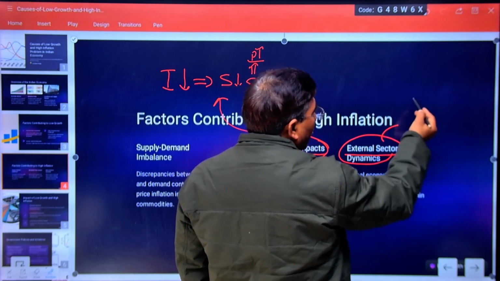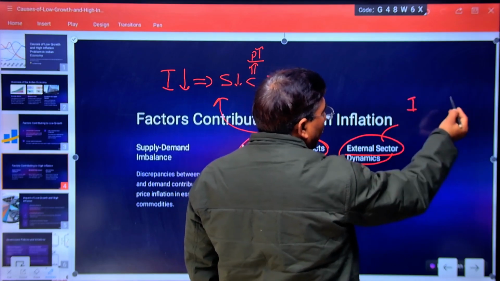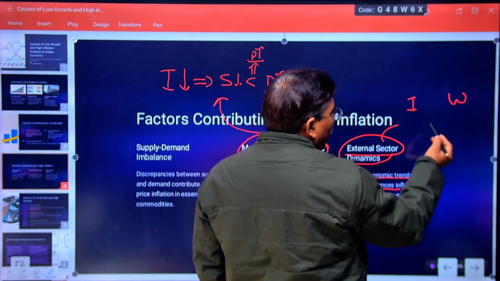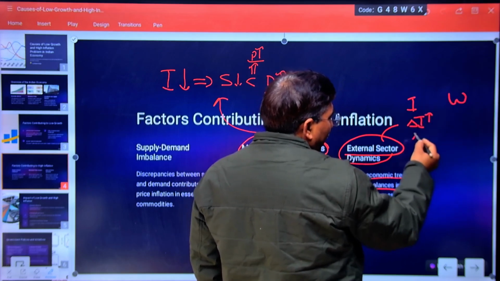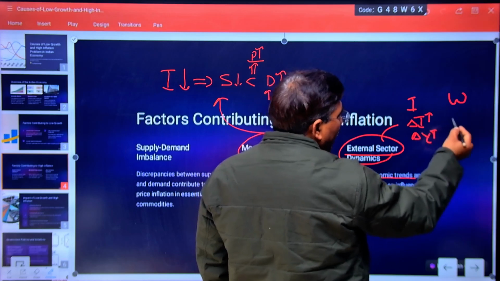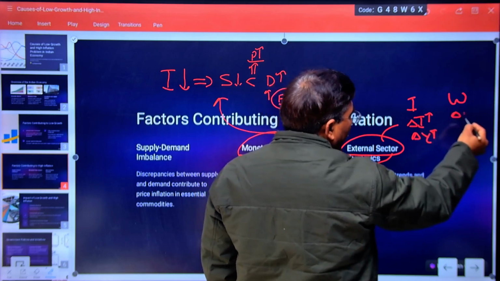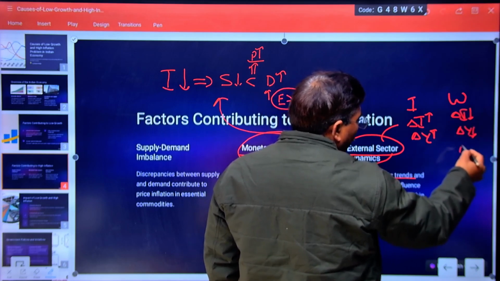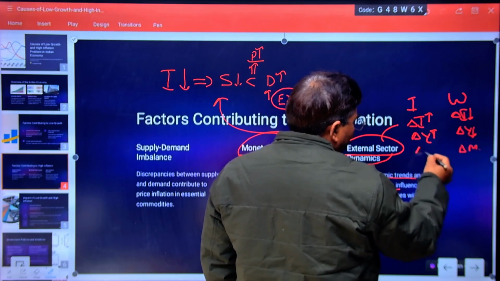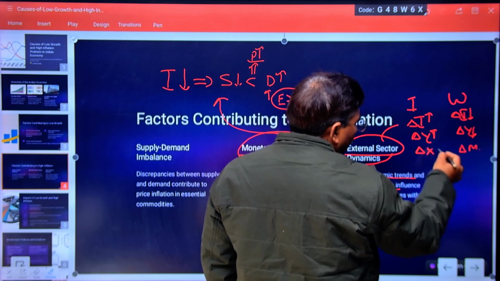Understand that one. Suppose this is I for India, and W for the world. If India's investment is increasing, its income will definitely increase. But in the global economy, investment is decreasing, income is decreasing, their import is also decreasing. That is why our export is also decreasing.